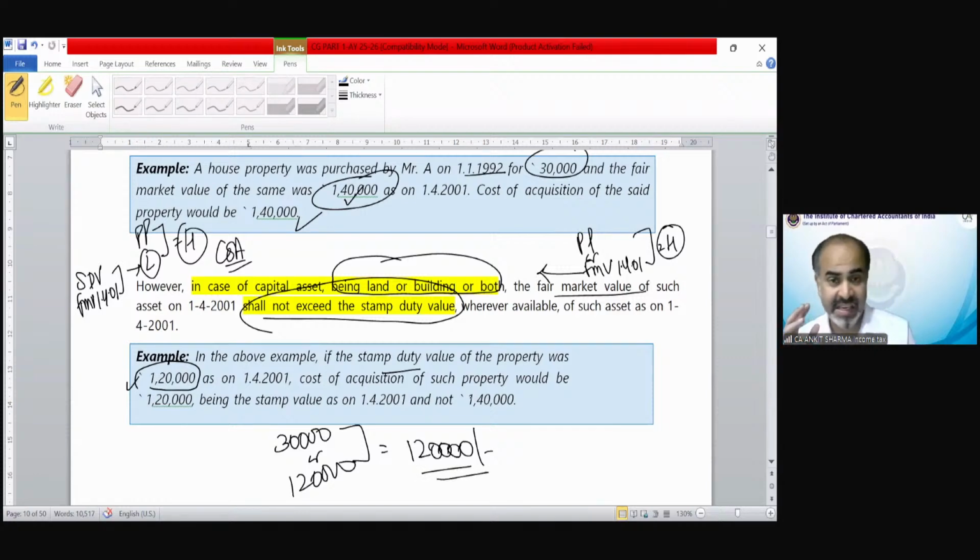So please keep this also in mind, that in case of land and building, the FMV could not exceed the stamp duty value, or we can say that we will take the FMV or stamp duty value, whichever is lower. If in the question stamp duty value is not given, then do not bother about it. Take that FMV for the purpose of comparison directly.